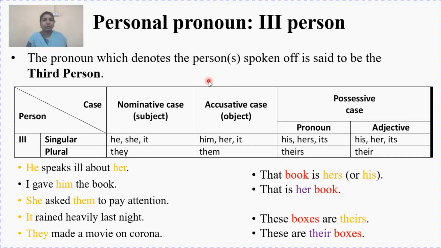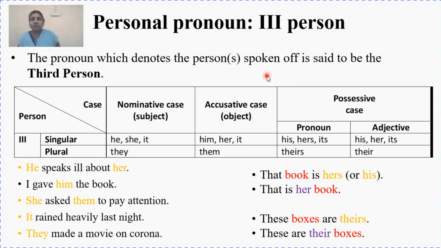Now coming to the third person. Who is the third person? The one about whom we speak. The pronoun which denotes the person or persons spoken of is said to be the third person. Third person: about whom we speak.